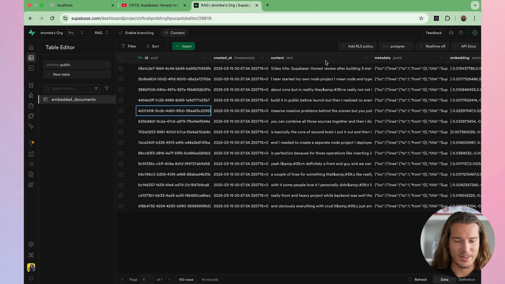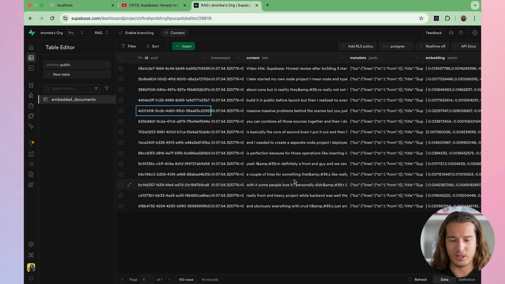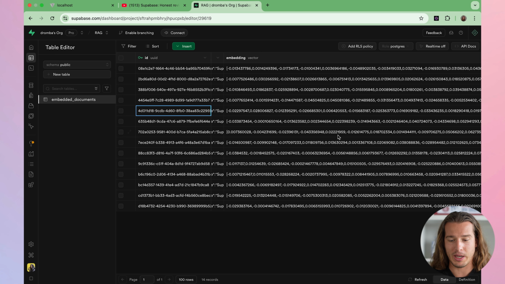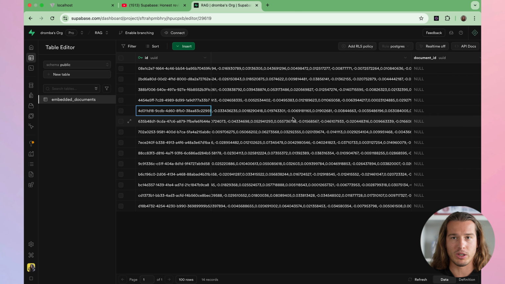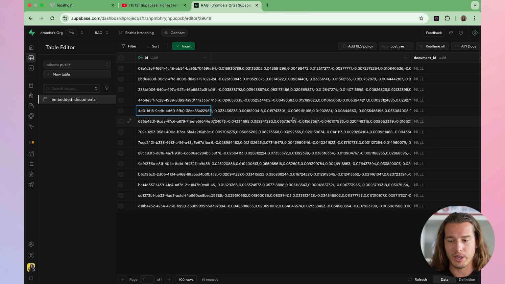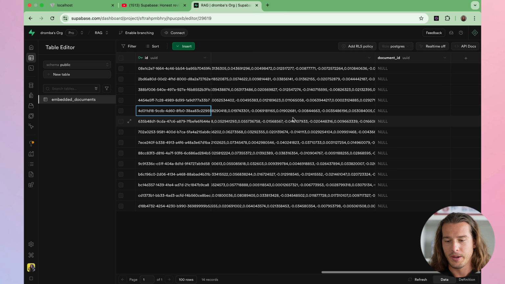So we have the content itself, and we have some metadata, and then we have those embeddings. We cannot read them, because LLMs can read them and do stuff with them. For us, it doesn't mean a lot unless you're some alien and you can read this stuff. And document ID is currently null because we haven't passed it in the request.